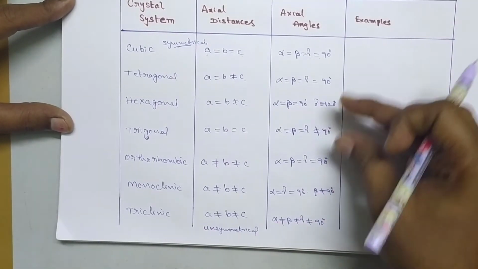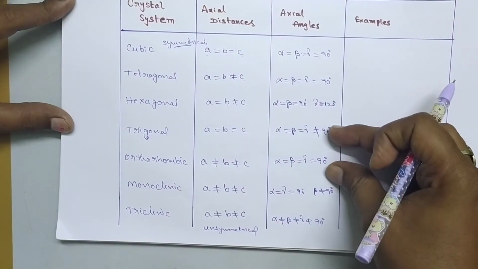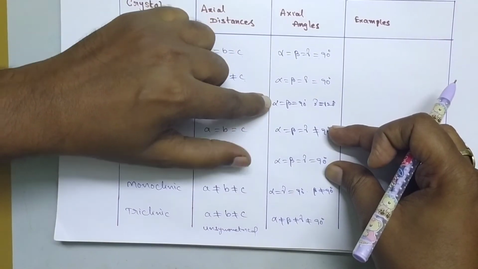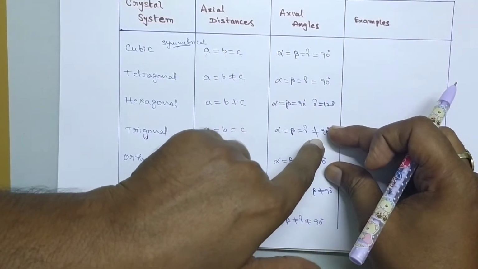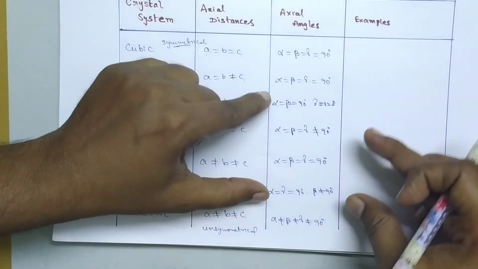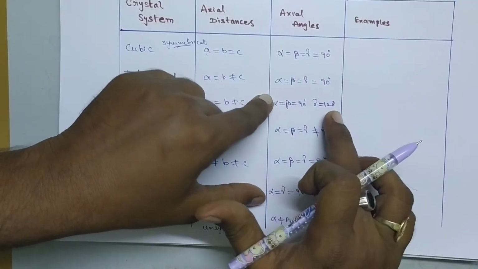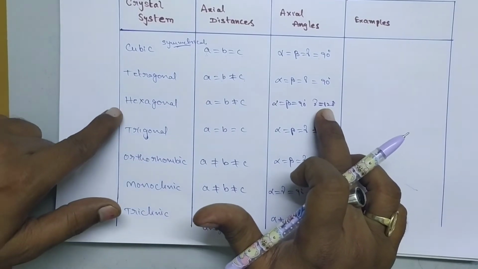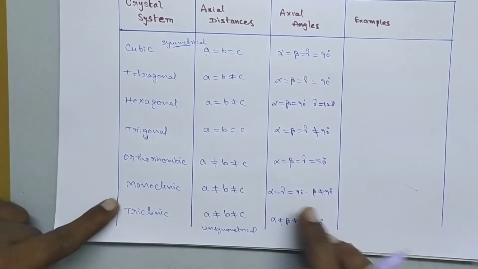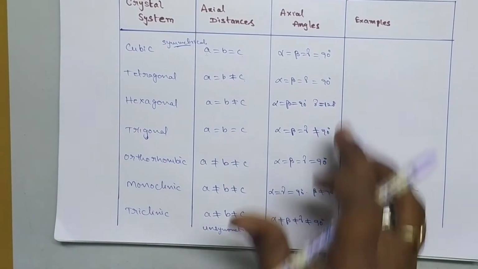And next one, so you have to repeat this here with leaving one space. So we have to put a not equal to here. And next these two remain, so for these two you have to remember alpha beta equal 90 and gamma equal to 120. Here it is 120 due to hexagonal structure, so you have to remember this one. Okay, clear?